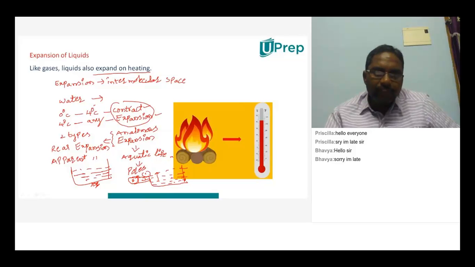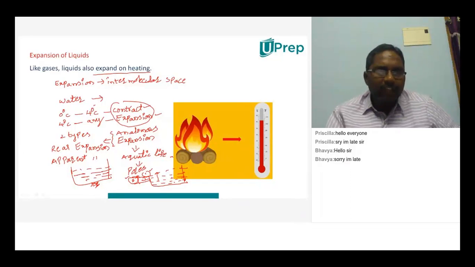The real expansion is from this level to this level, the second one. But for us, it will look like from this one to this one, the first one. It will look like the first one, but it is really the second one. So that's why 2 types of expansion will be there for a liquid.